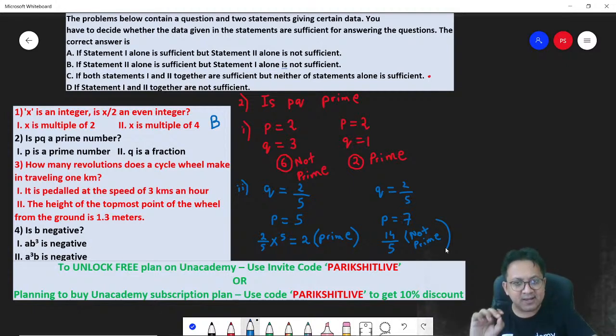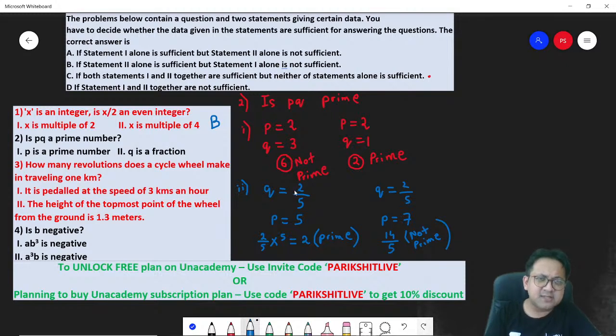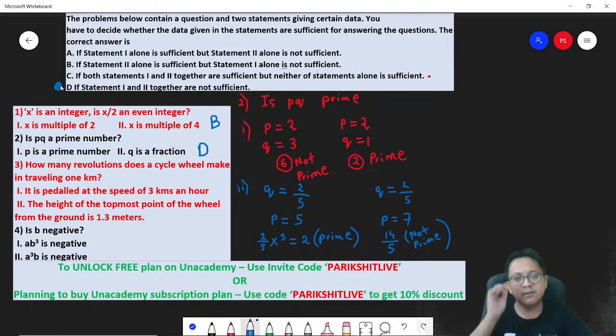Even if you combine statements 1 and 2, think about it, there are so many possibilities. Sometimes you might get a prime number, sometimes you might not get a prime number, correct? So many possibilities are there. The answer is both the statements together also are not sufficient. The answer is option D. What is option D? Statements 1 and 2 together are not sufficient. That is option D. So the answer for question number 2 is option D.